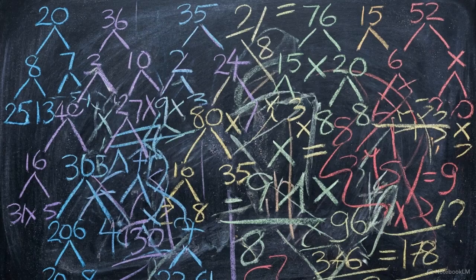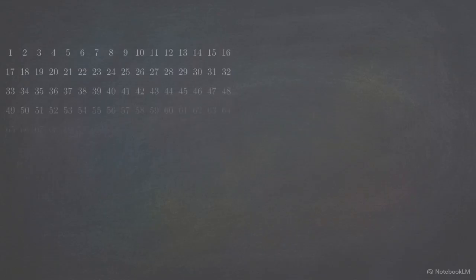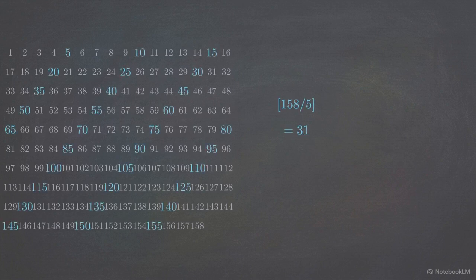Instead of trying to calculate the astronomical value of the factorial, we only need to hunt for multiples of 5 within the sequence. This brings us to this grid of numbers from 1 to 158. We start with the base layer. Using the floor function, we divide 158 by 5. This reveals there are exactly 31 multiples of 5 in the sequence. Next, we look for the hidden second layer. Numbers like 25, which is 5 squared, contribute an additional 5. We divide 158 by 25 to find 6 extra 5s.